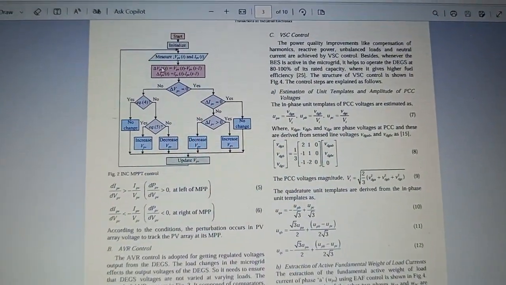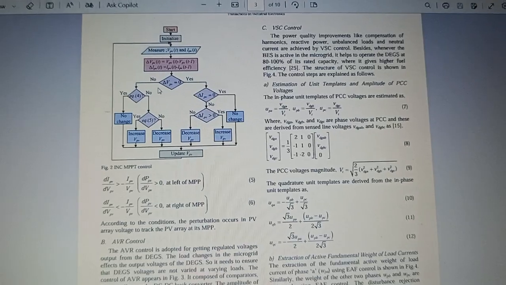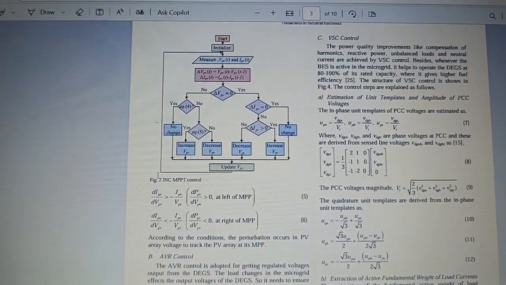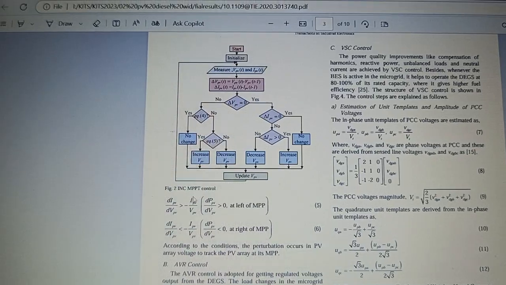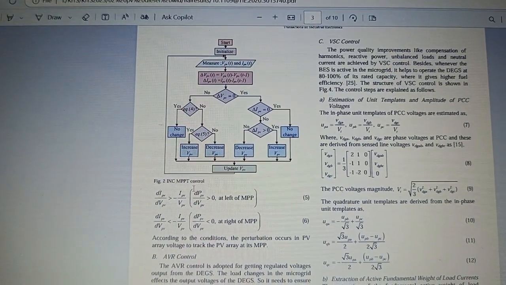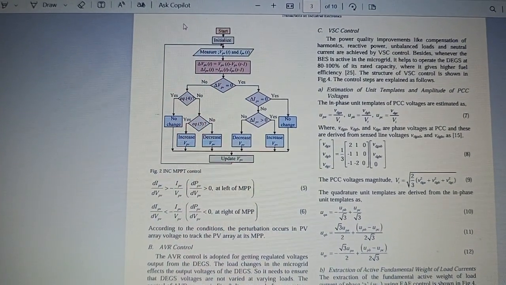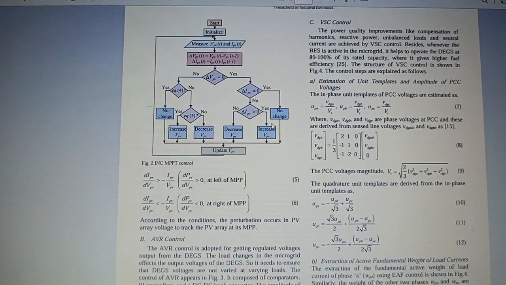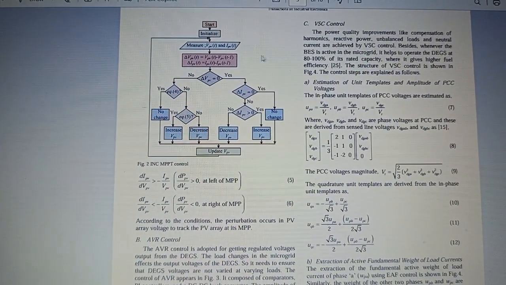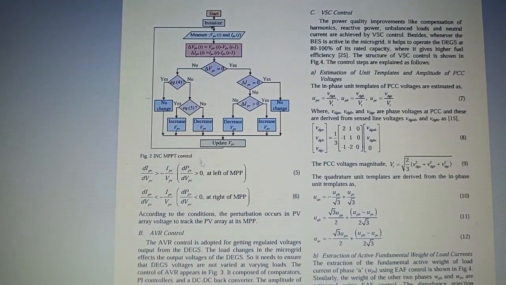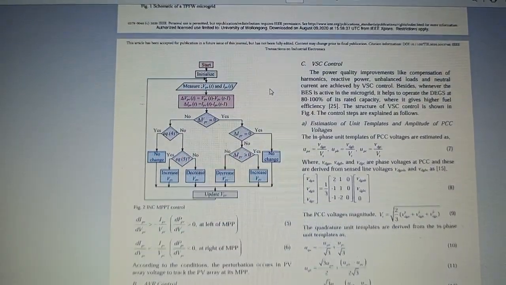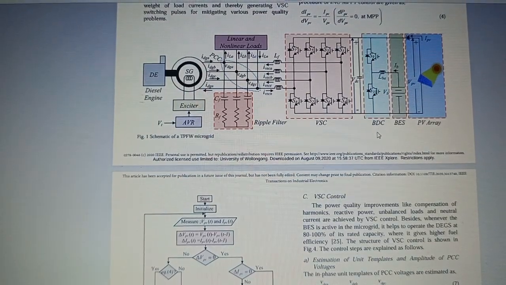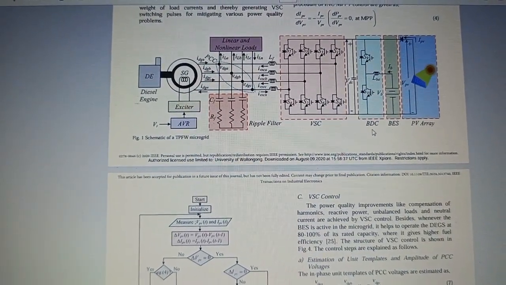Coming to the flow chart, here it is the flow chart for the incremental conductance MPPT method. Incremental conductance MPPT is nothing but a maximum power point tracking scheme. This is the control technique we are using for the generation of gate signals, or pulse duty ratio, for the BDC, the bidirectional DC to DC converter. Here we are using the incremental conductance MPPT technique.